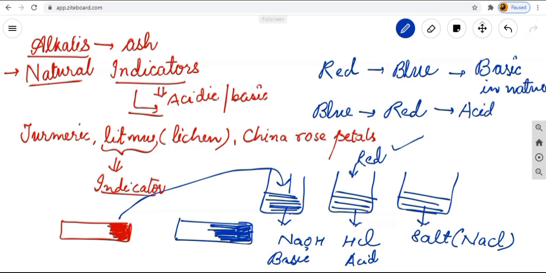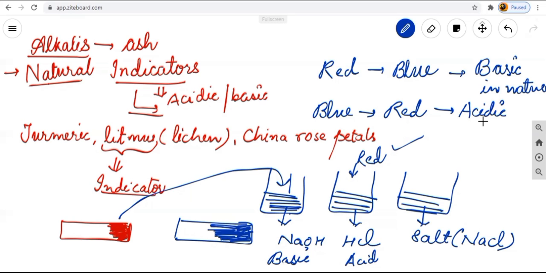And it forms which nature? Acidic nature. It forms acidic nature because only in acid does the blue litmus paper get converted into red. In salt, there is no change in the color because of the neutralization process that we will study afterward. Okay, so these are known as your indicators. I hope I have made you all clear about this.